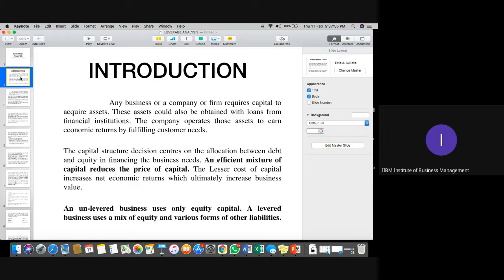So always remember, when we discuss leverage analysis, in order to operate a company or to acquire capital from the market, they always need to go for two types of basic burden. That is the burden associated with the company's financial obligation, called financial leverage, and the burden associated with operating expenses, called operating leverage.